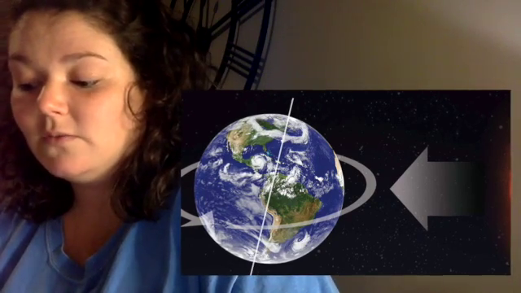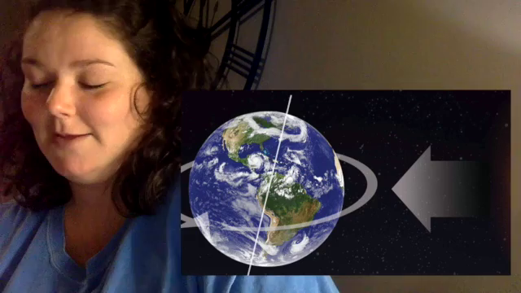As Earth rotates, light from the sun falls on one half of the Earth. We call this daytime. The other half of Earth is in darkness, and we call this nighttime. As Earth continues to rotate, the part of Earth that had sunlight moves into darkness, and the part that had darkness moves into sunlight. This is a never-ending cycle of daytime and nighttime.